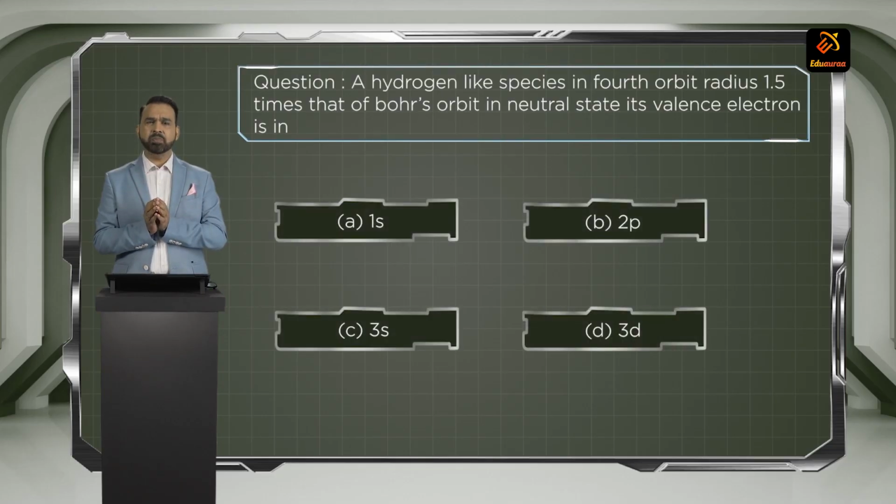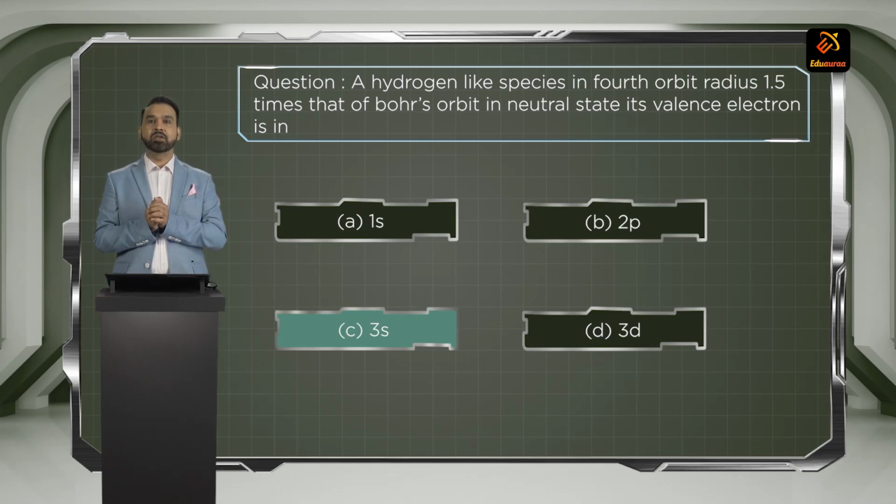A hydrogen-like species in the fourth orbit has a radius 1.5 times that of Bohr's orbit in the neutral state. Its valence electron is in? Okay, when the hydrogen-like species in the fourth orbit has a radius 1.5 times that of the Bohr orbit in the neutral state, the valence electron will be what? Choice C should come. The electron should be present in the 3s orbital or 3s subshell.